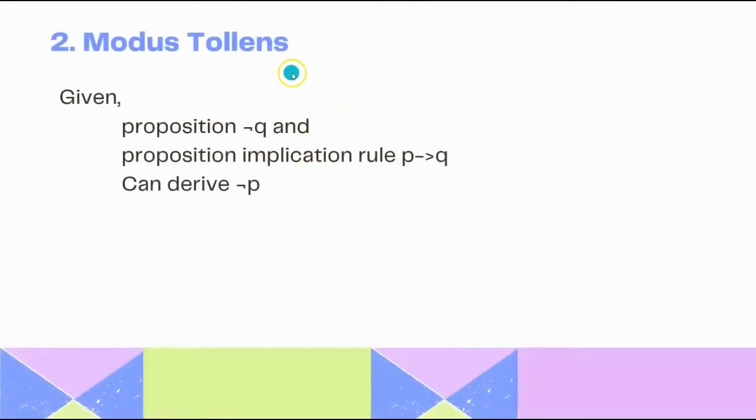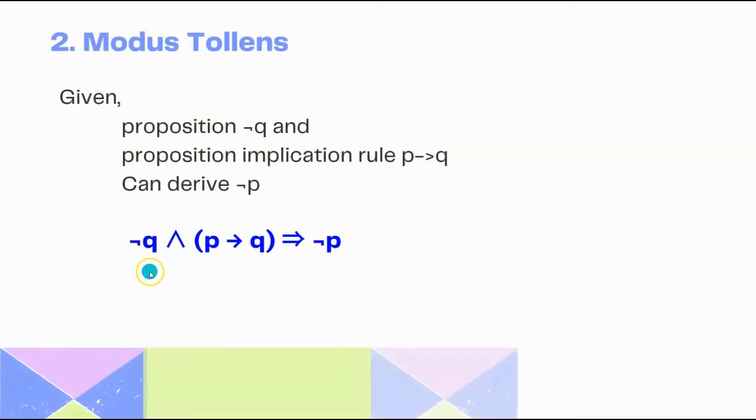And when we say modus tollens, given the proposition negation of Q and the proposition implication rule P implies Q, then we can derive negation of P. So the rule can be written as negation of Q and P implies Q implies negation of P.